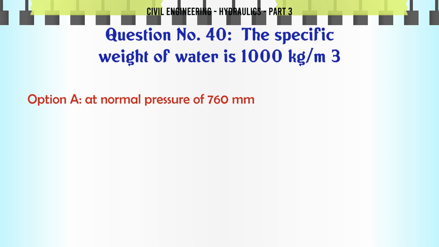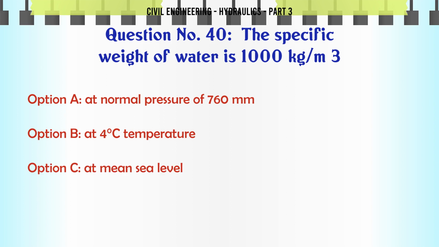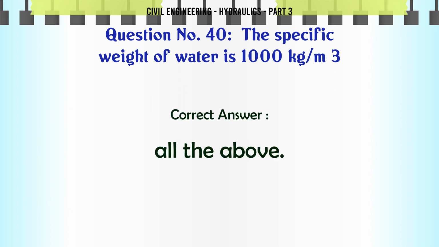The specific weight of water is 1000 kg/m³ A. at normal pressure of 760 millimeters, B. at 4°C temperature, C. at mean sea level, D. all the above. The correct answer is all the above.